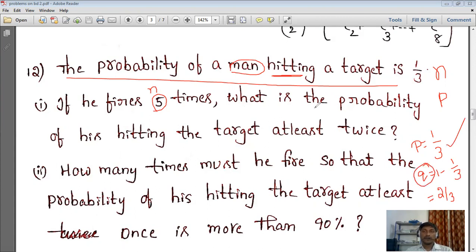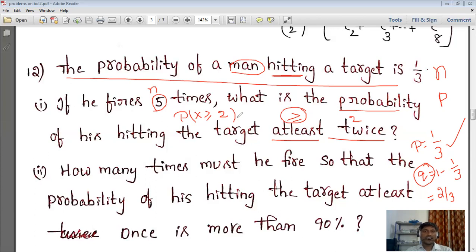Now what did they ask? What is the probability we are going to calculate of his hitting the target at least twice. At least is nothing but greater than or equal to, and twice is nothing but 2. It means in the first problem we are going to calculate P of x greater than or equal to 2, right? So 5 times he hits, then what is the probability of his hitting the target at least twice? At least represents greater than or equal to 2, so P of x greater than or equal to 2.